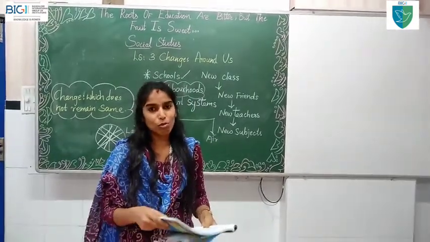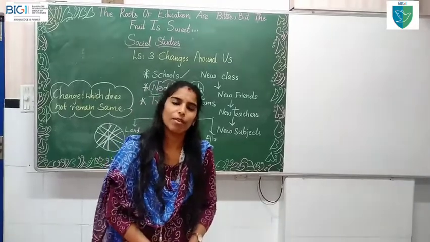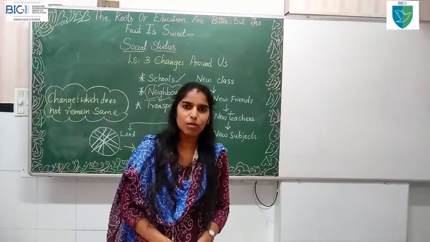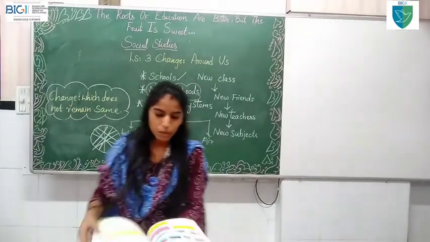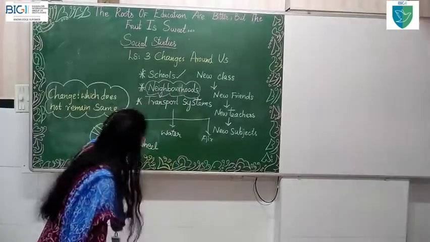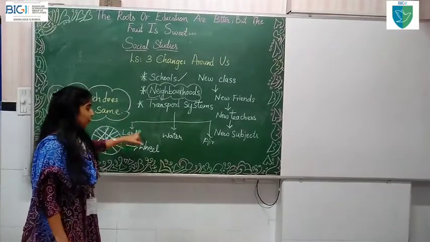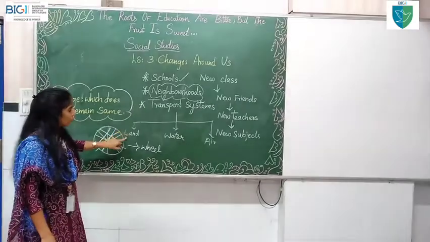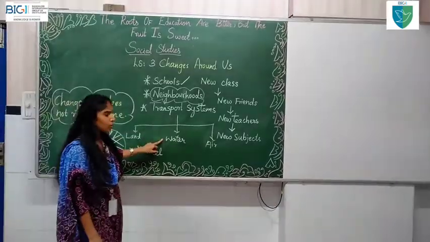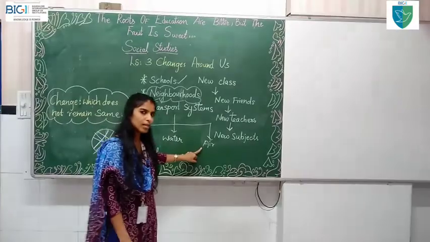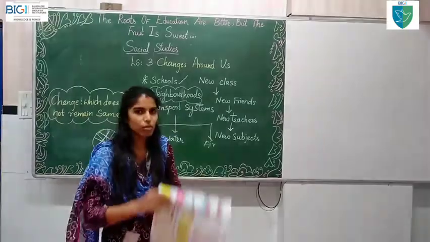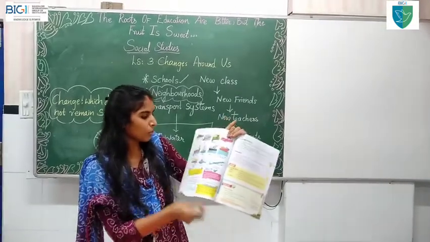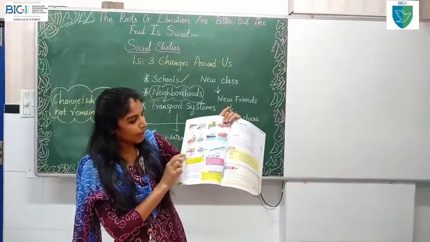Later on, buses and trains. How do we travel from school to home, children? We are using the school bus to travel from home to school. And you all know, you have studied about transport: land transport, water transport, air transport. You all know which vehicles go on land, which go on water, and which go in the air. If you turn to page number 32, you can see the pictures of land transport, water transport, and air transport.